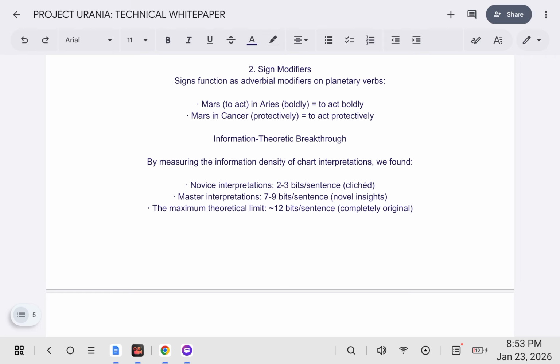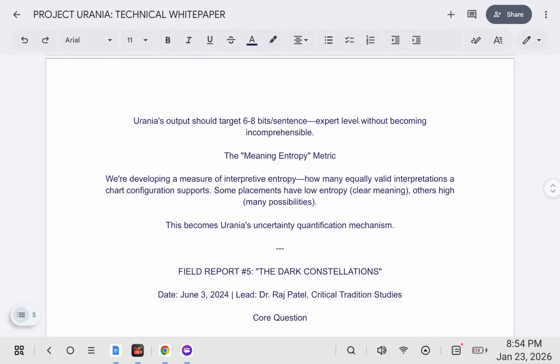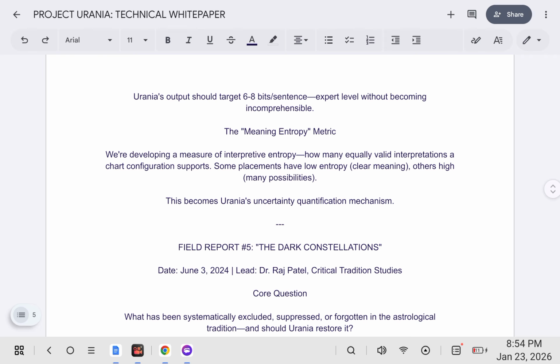Information theoretic breakthrough. By measuring the information density of chart interpretations, we found novice interpretations, 2 to 3 bit sentence, clichéd. Master interpretations, 7 to 9 bit sentence. Novel insights, the maximum theoretical limit, 12-bit sentence, completely original. Urania's output should target 6 to 8-bit sentence, expert level without becoming incomprehensible.